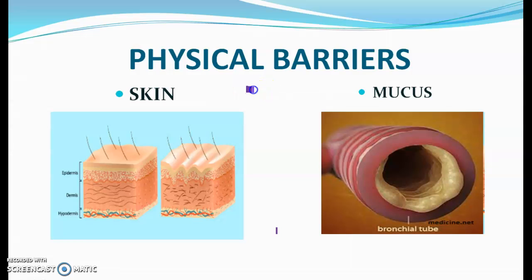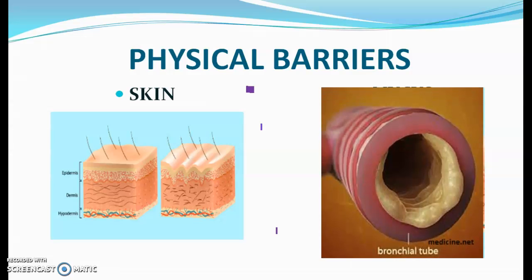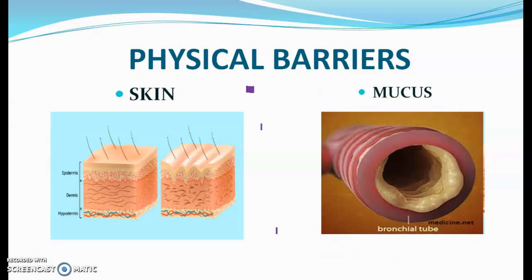Physical barriers are the mechanical barriers. These are skin. The outermost layer of skin is tough. It is called as stratum corneum. This layer prevents the entry of bacteria and viruses into the body. Another is the mucus. The membranes of respiratory tracts, gastrointestinal tracts, and urinogenital tracts, that is mucous membranes of these tracts, secrete mucus. This mucus helps in trapping microbes entering our body.